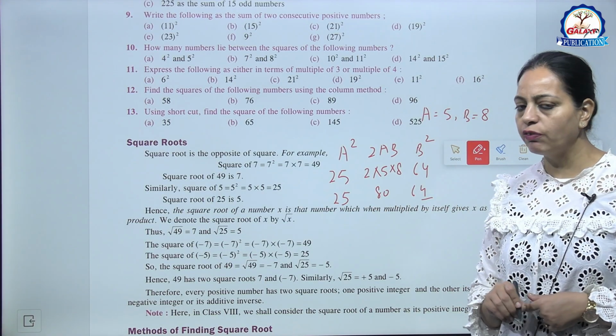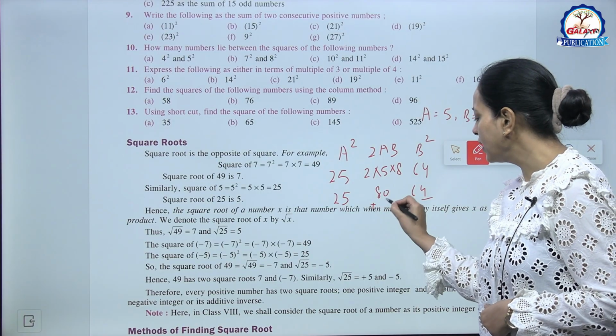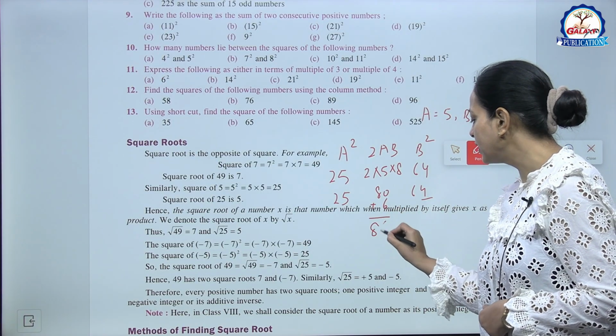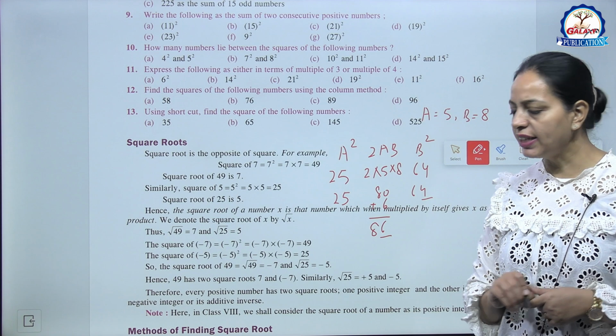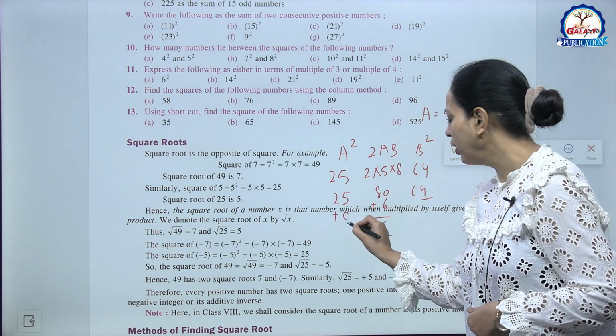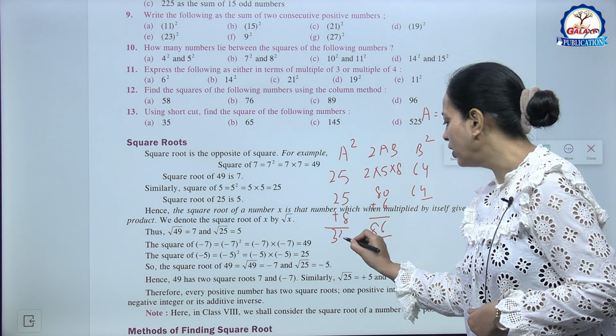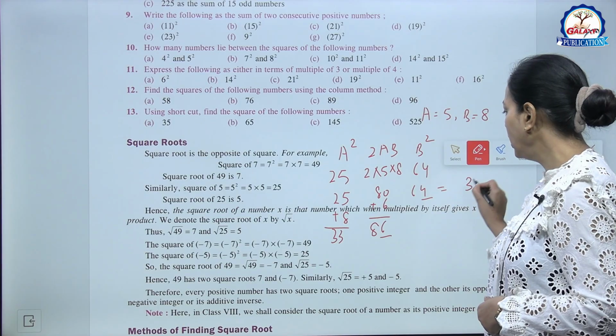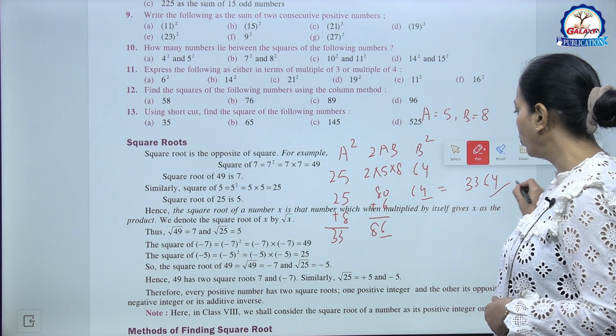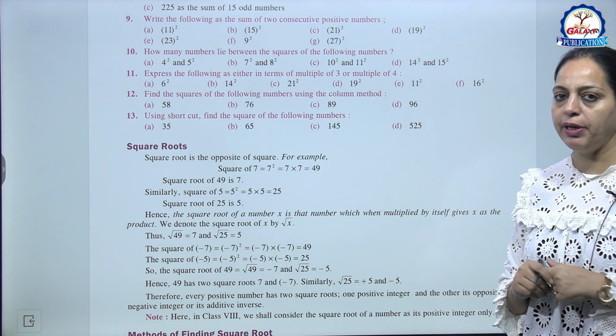So underline this 4, 6 हम add कर देंगे इसमें, we are getting 86. Underline this 6. Now add 8 over here, we are getting 33. So answer is 3364. Okay. Similarly, you can try remaining parts.